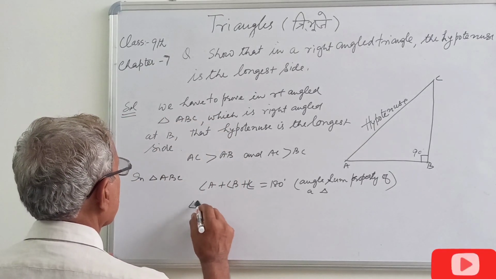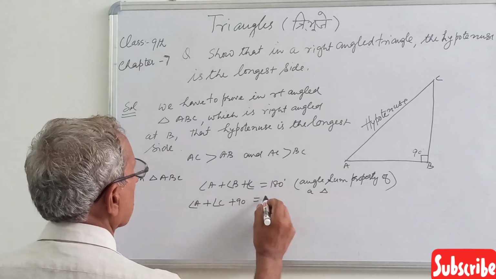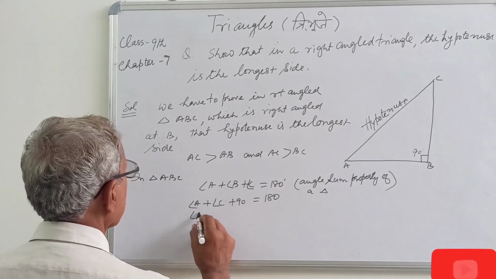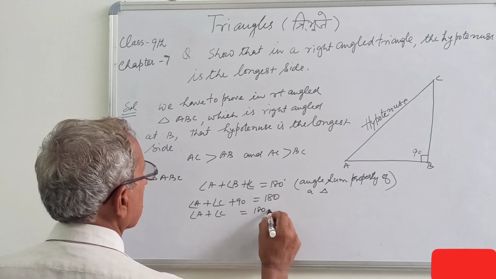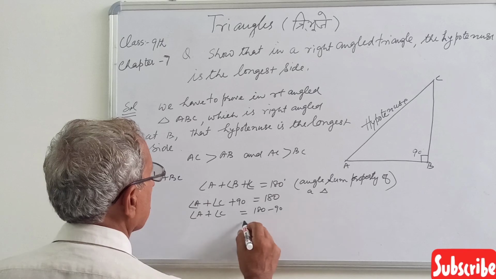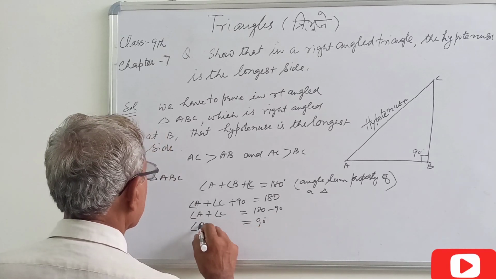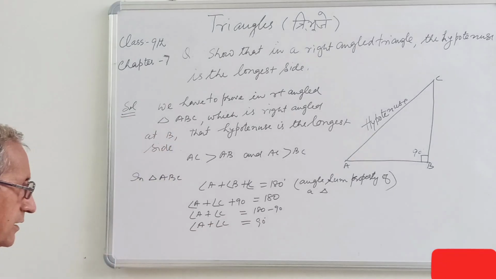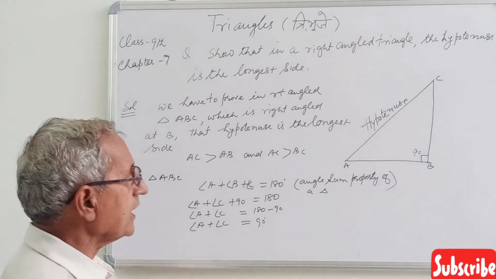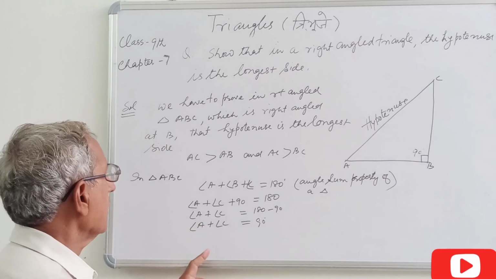So angle A plus angle C plus 90 degrees is equal to 180 degrees. So angle A plus angle C equal to 180 minus 90 degrees. So angle A plus angle C equal to 90 degrees. It means angle A and C both are acute angles.